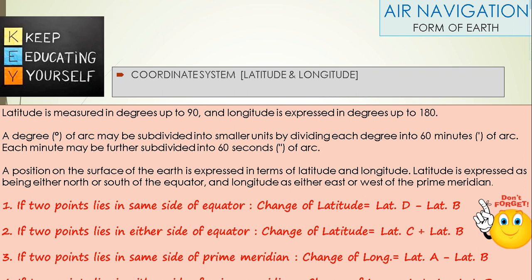A few points to be remembered which are very useful. If two points lie on the same side of the equator, then the change of latitude will be latitude D minus latitude B. Those two points are D and B. If two points lie on either side of the equator, the change of latitude will be latitude C plus latitude B. If two points lie on the same side of the prime meridian, then the change of longitude, as they are on the same side, is found by subtracting them. And vice versa, if two points lie on either side of the prime meridian, the change of longitude will be longitude A plus longitude B.